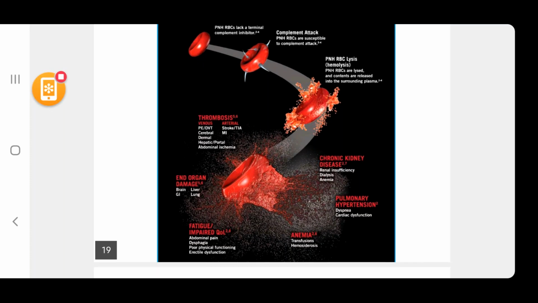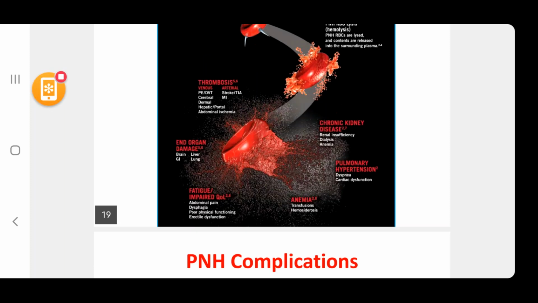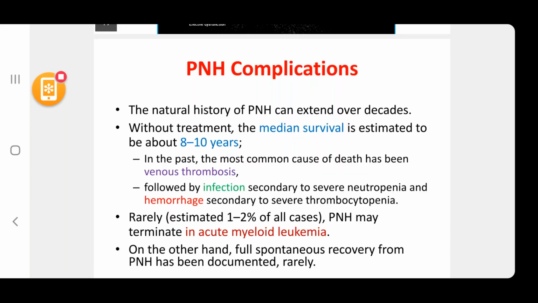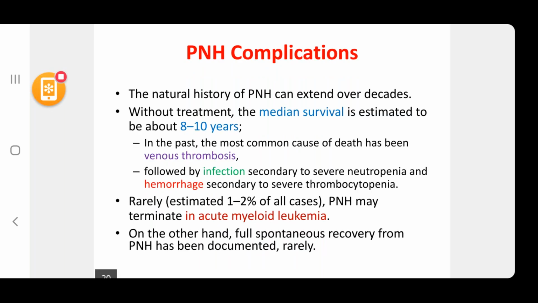What are the complications of PNH? The natural history of PNH can extend over decades. Without treatment, the median survival is estimated to be about 8 to 10 years. In the past, the most common cause of death has been venous thrombosis, but now we have anticoagulants and antiplatelet agents and also thrombolytic agents.